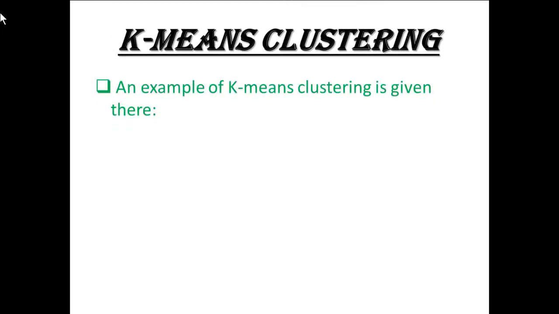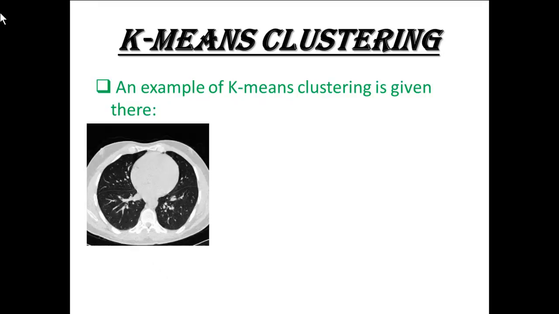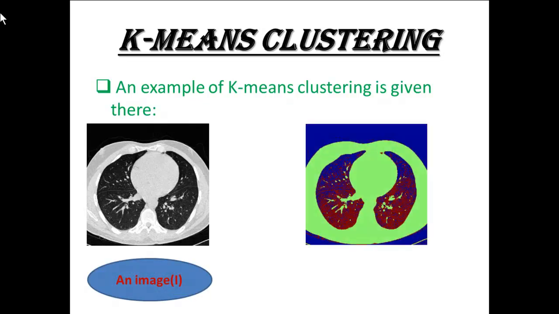An example of k-means clustering is given here. Here is a medical image of two lungs. That is known as image I. Now it's clustered, and now we can see three types of clusters. Green, the external body. Red and blue are the two different densities of blood cells in lungs. That is known as 3-cluster image J on gray level value of I.